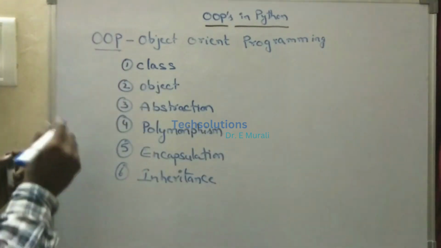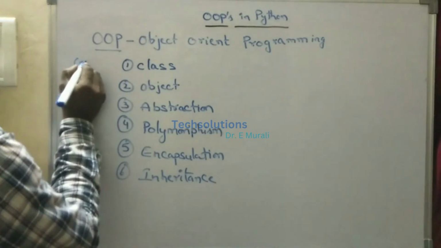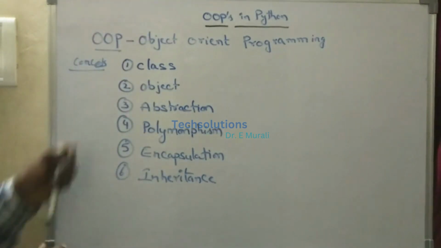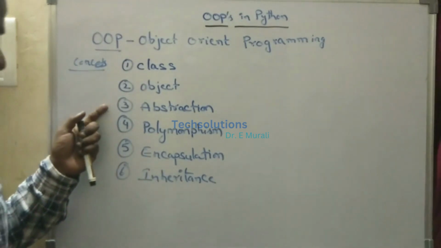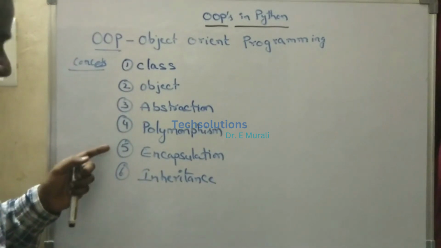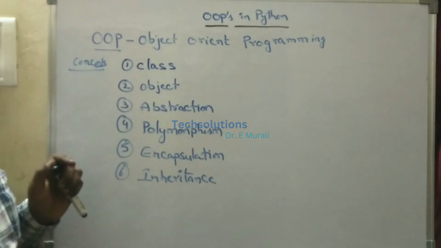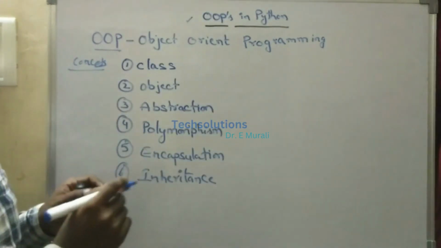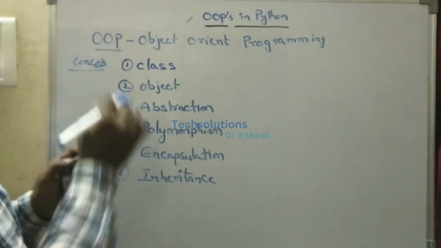These are all called the OOPS concepts: class and object, abstraction, polymorphism, encapsulation, and inheritance. These six are called OOPS concepts in any language. Now we can see them one by one.